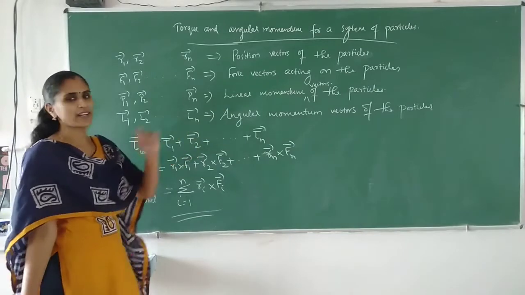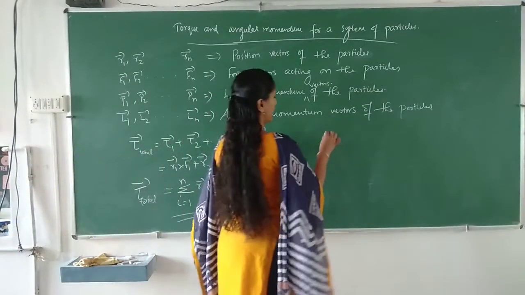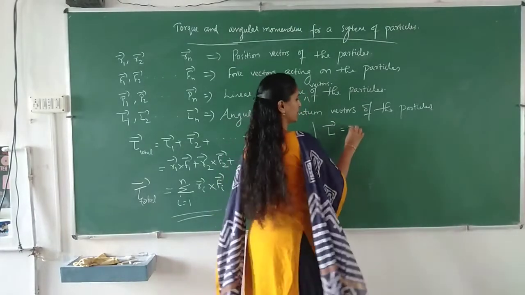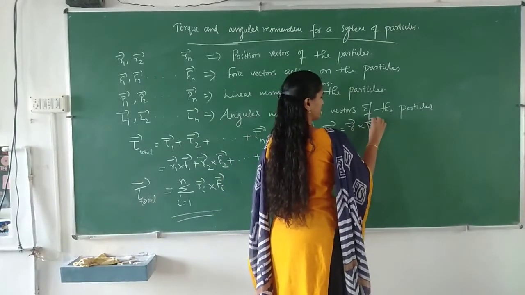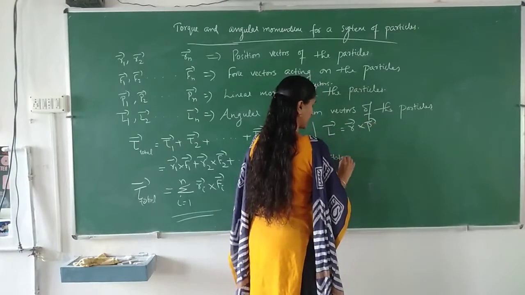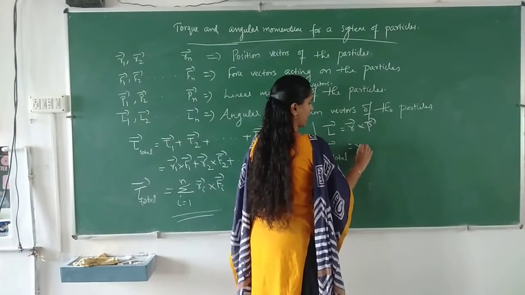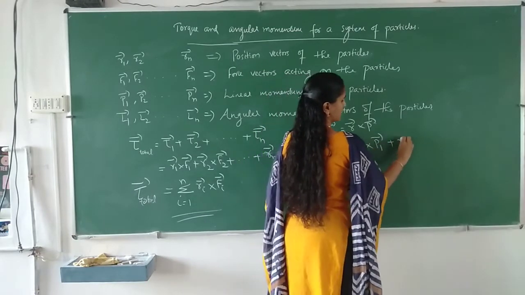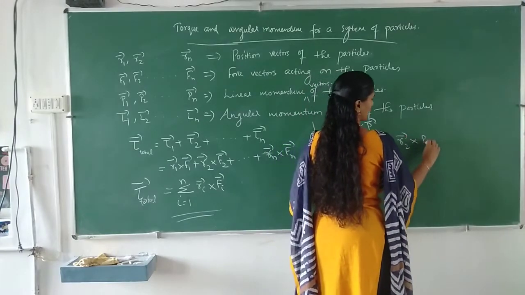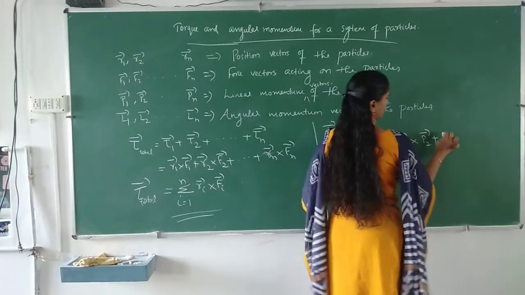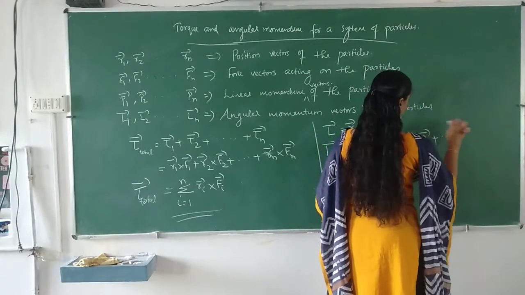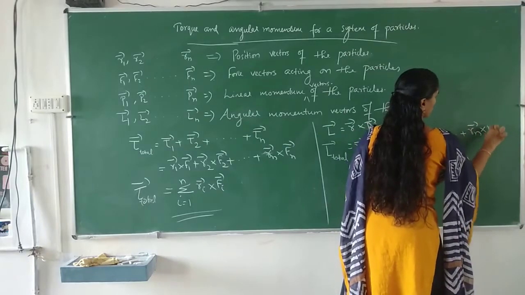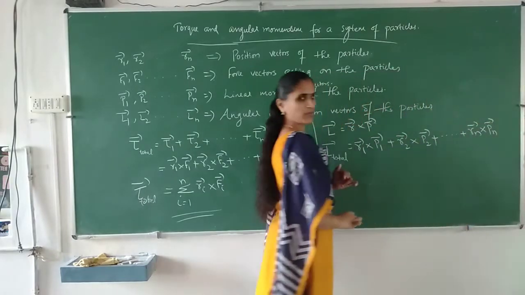The same way we can write angular momentum also. How? Angular momentum can be written as R cross P. So total angular momentum can be written as R1 cross P1 plus R2 cross P2 plus R3 cross P3 etc. plus Rn cross Pn.